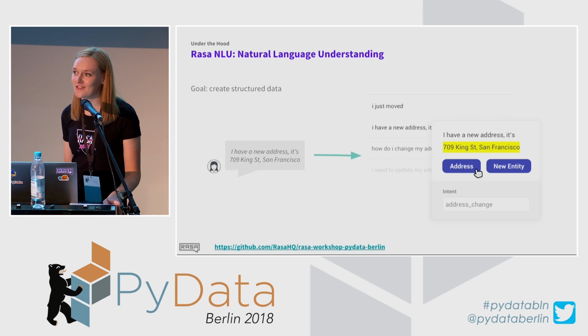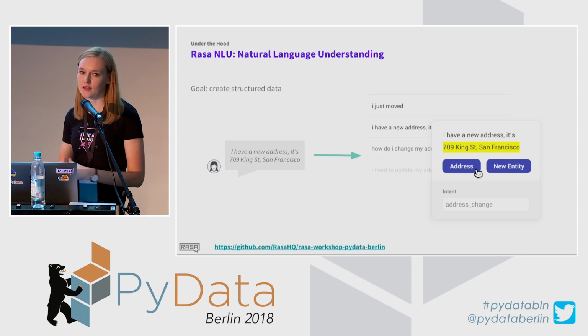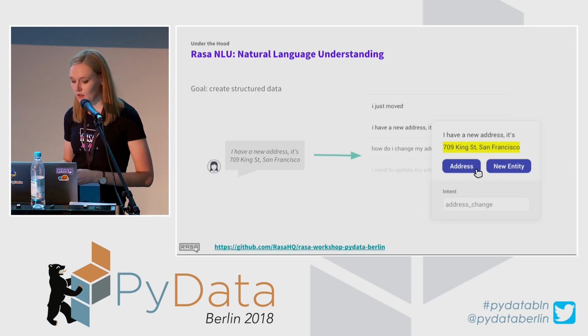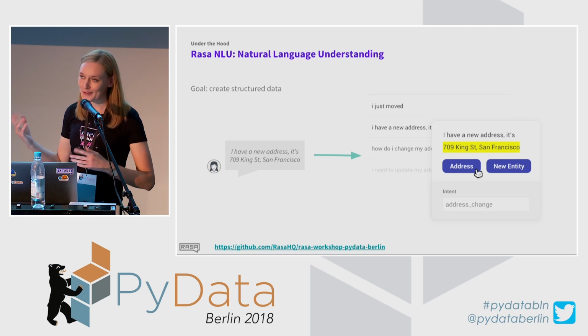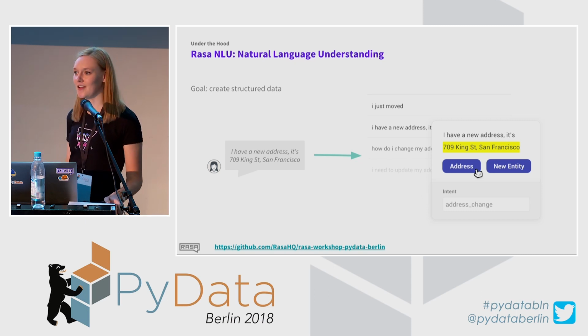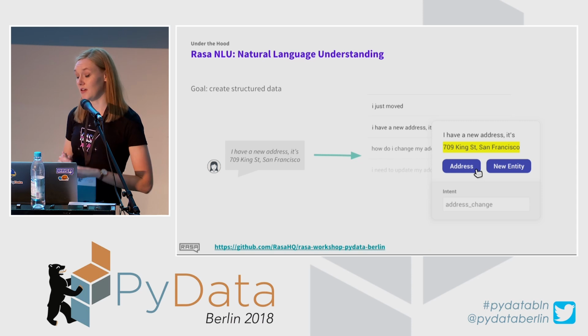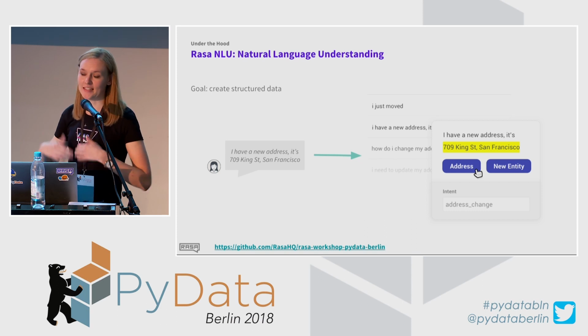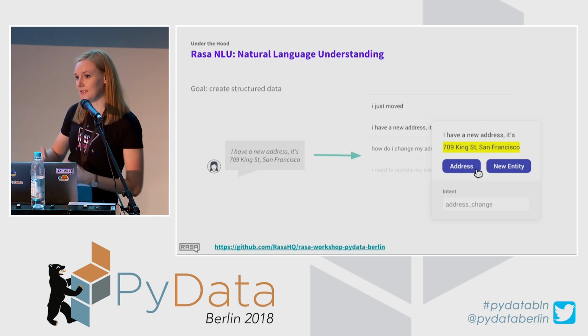So, as I mentioned, Rasa NLU is an open source framework for natural language understanding. The main idea is that it takes unstructured user data, any type of text input, and extracts structured data. In the world of Rasa NLU, the structured data consists of two main things. It is the intent, which is the intention of what a user is speaking about or asking, and entities.